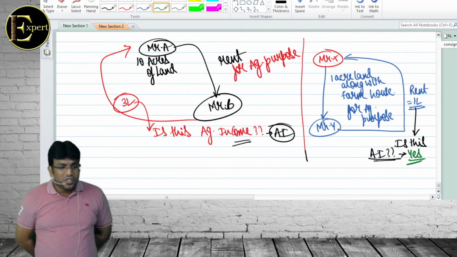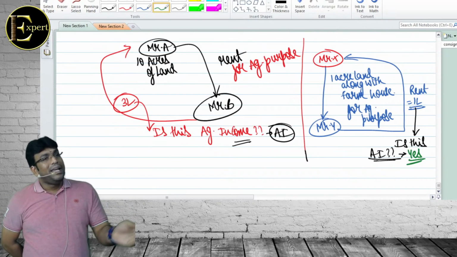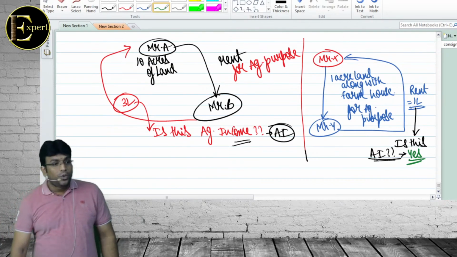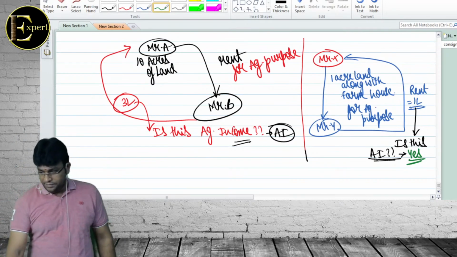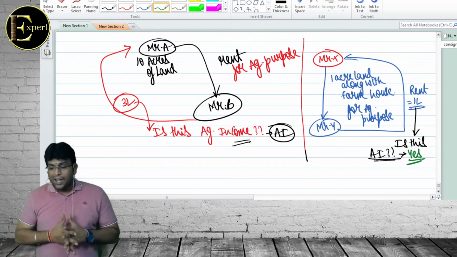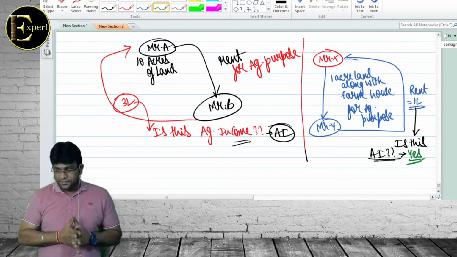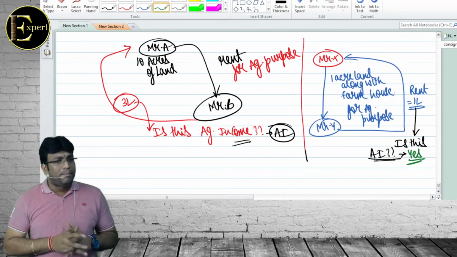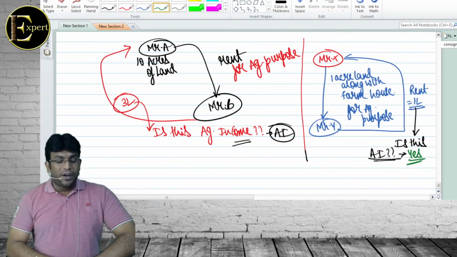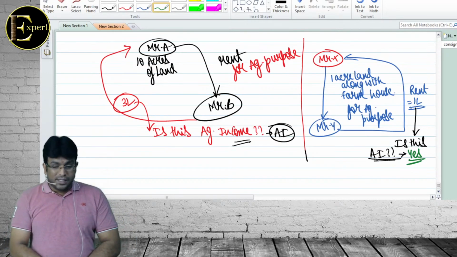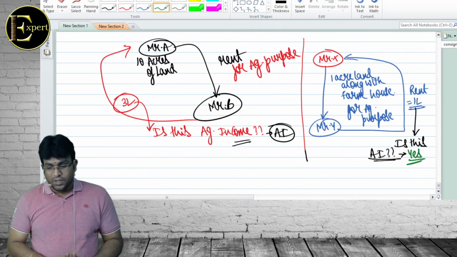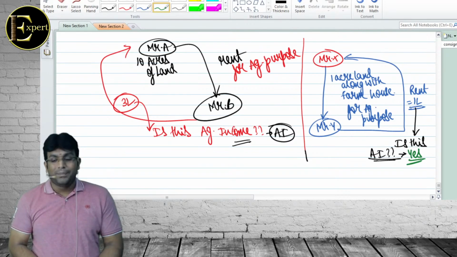Next point. In order to regard an income as agricultural income, person must perform basic and subsequent operation. First something must be done, and after that also something must be done. If income comes without doing anything, it is not agricultural income; he has to put in effort.